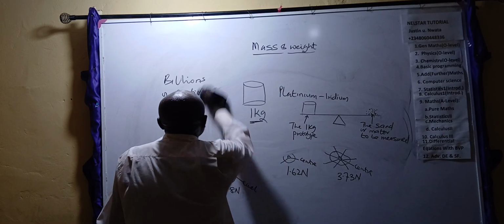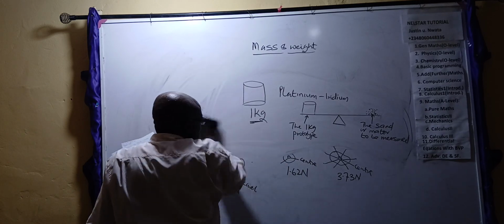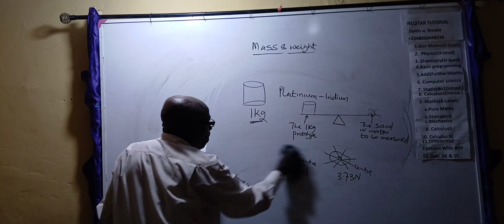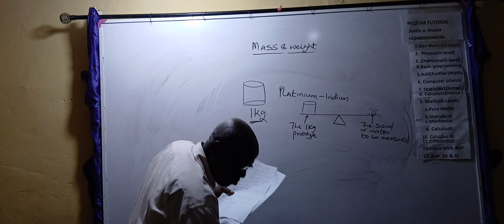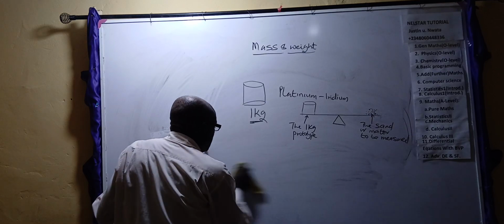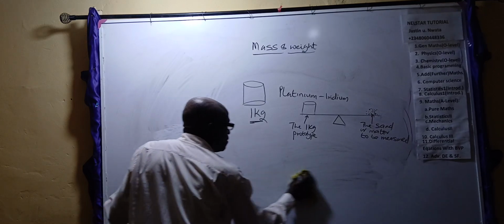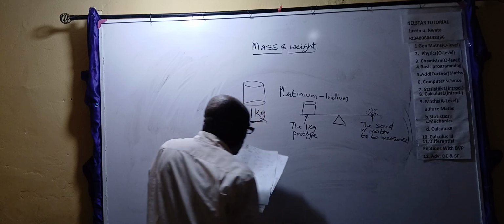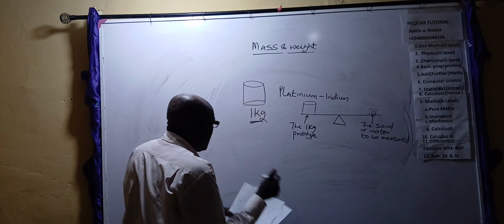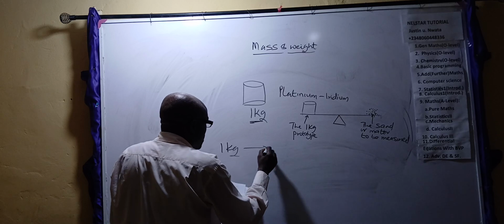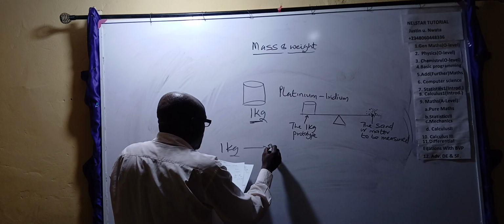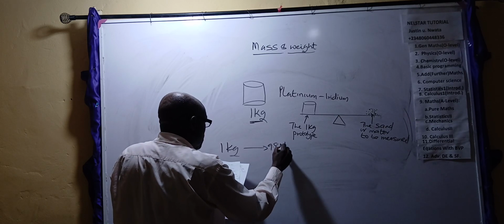This standard 1 kilogram of mass was weighed on Earth here. And that 1 kilogram, when it was weighed on Earth here, it gave us a weight of 9.8 Newton, approximately.